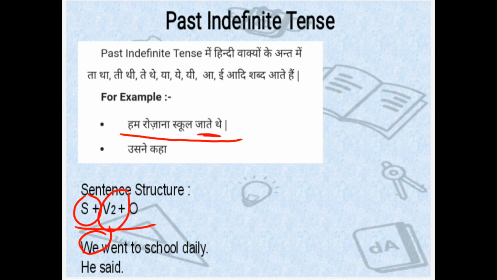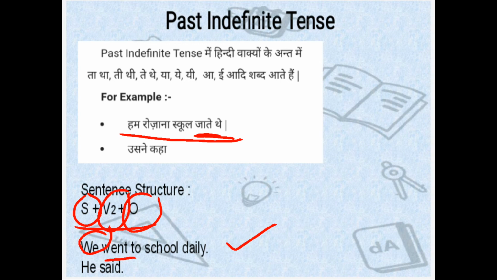Then you have to write the second form of the verb. Find out the verb in this sentence. What is the verb in this sentence? Go. And go, went, gone. The second form is went, so you have to use went. Then you have to write object. And what is the object here? School. So in this way you would form a sentence in the past indefinite tense.